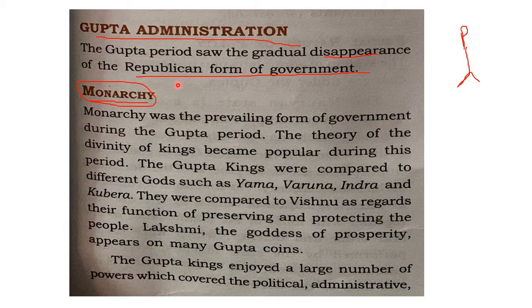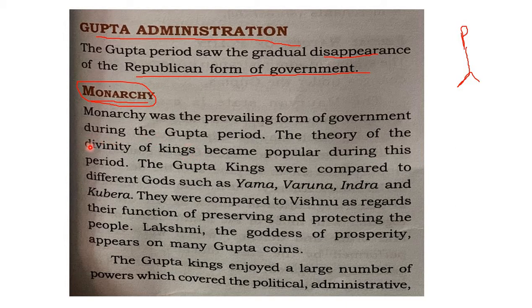If you take the republican form of government, there people will have a word in deciding their ruler or head. But in the monarchical form of government, the king will have absolute supreme powers, and he will decide everything for the empire. So during Gupta's period, what kind of government was prevailing? It was the monarchical form of government, and the theory of divinity of kings became popular during this period. That means kings were treated as God.